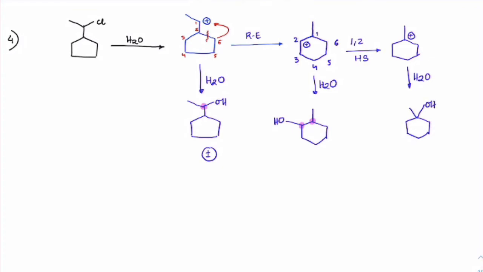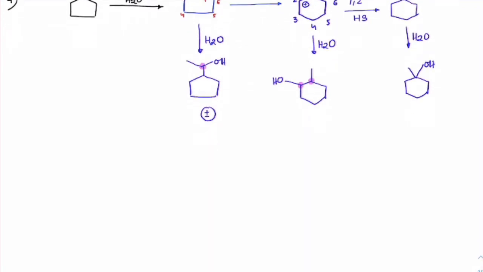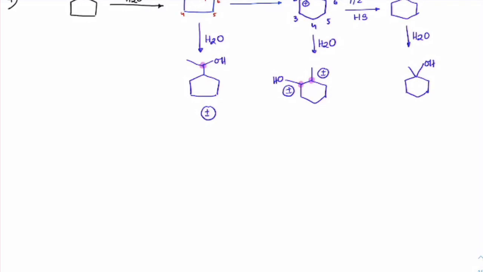You have only one product here, there is no chiral center there. Since there are 2 chiral centers here, plus and minus here, plus and minus here. I shall not write plus and minus like that, I'll just keep it as number of products. So there are 4 products you can get from here and 1 product here.